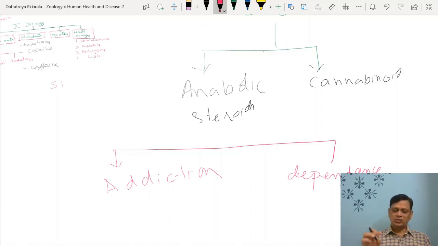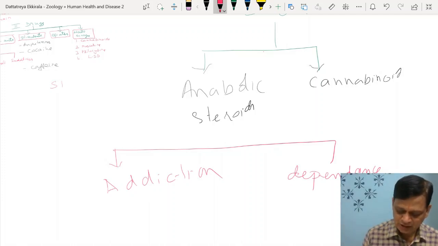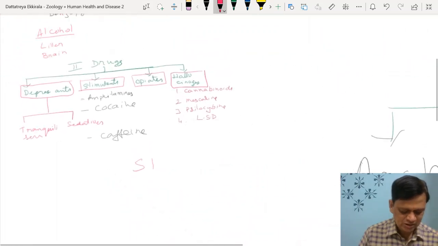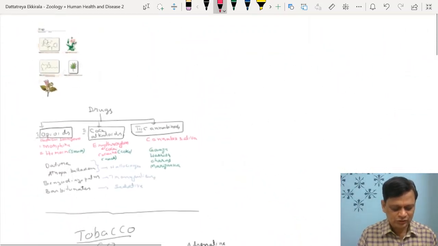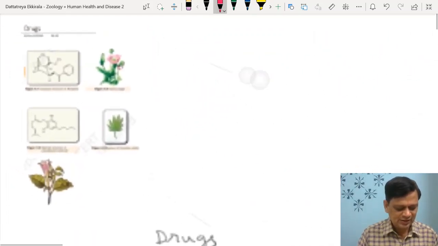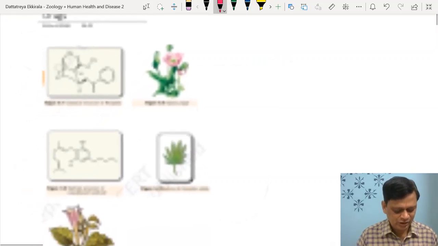So once they go to the stage of dependence, it is not advised for a person to directly advise them and stop taking drugs, because under medical supervision, some alternative medicines are given to come out of these bad effects, right?